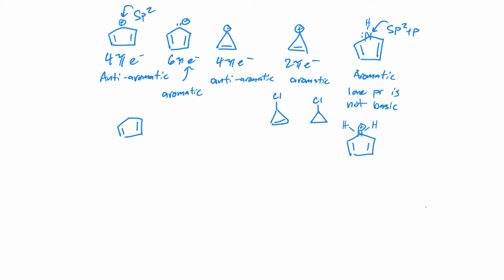And you can see that we've lost that lone pair. We've lost our continuous overlapping set of p orbitals, right? This nitrogen is now sp3 hybridized. There's no way around that. And so we've lost the aromaticity. So this is not a very basic lone pair. We cannot use that as a base.